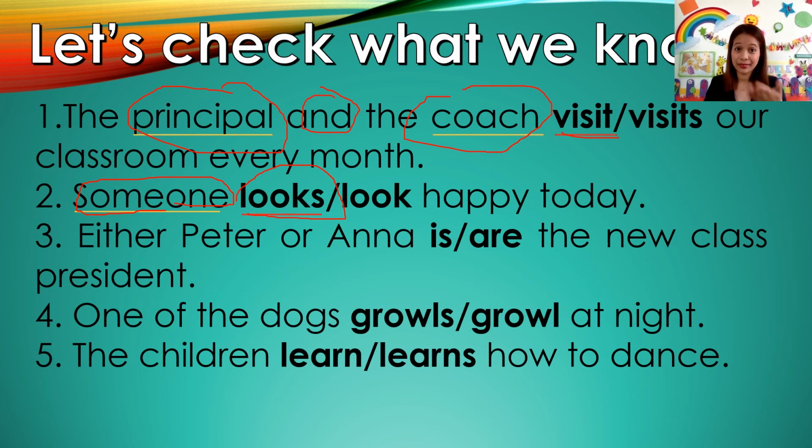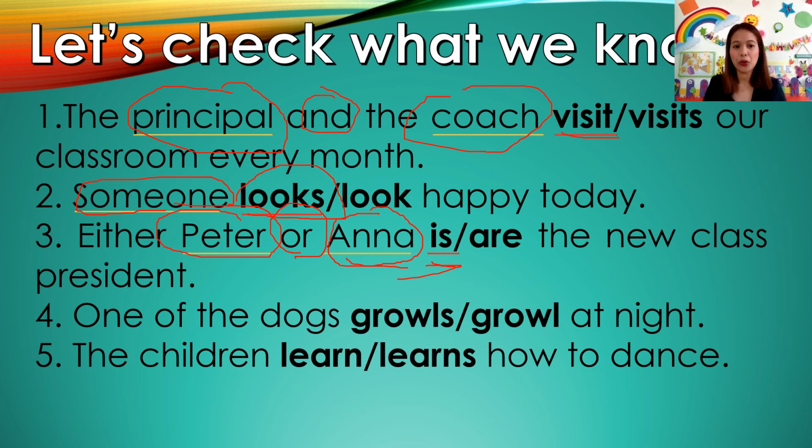Okay, number 3. Either Peter or Anna is or are the new class president. Anyone? Yeah? Tina? Okay. What is the subject? Peter. Alright. Anna. Okay. So what is the verb? Is. Alright. Well done. As you notice, there are 2 subjects here, Anna and Peter. But your verb is is. Why? Because of or. Remember what we have learned? Choose the nearest subject to the verb, which is Anna. Anna is singular, so your verb should be singular.